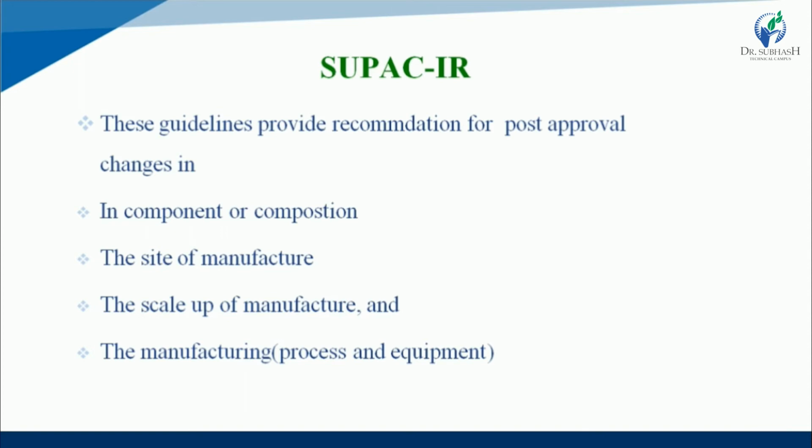So particularly for scale up purpose, if any changes are required, and last one is for manufacturing process and manufacturing equipment, if any changes are required. So all are acceptable.